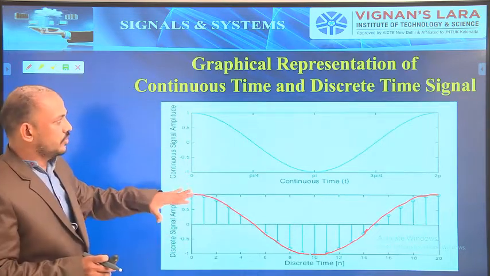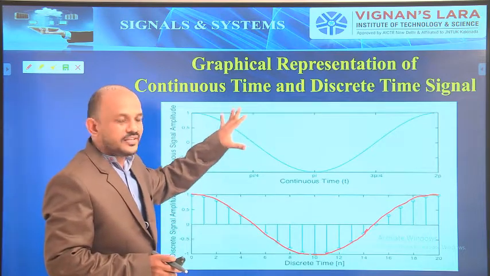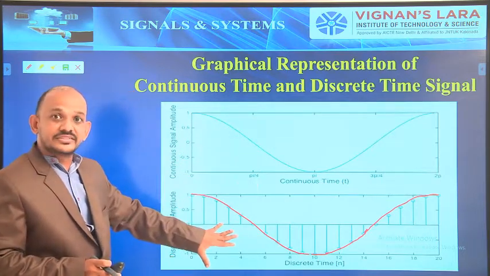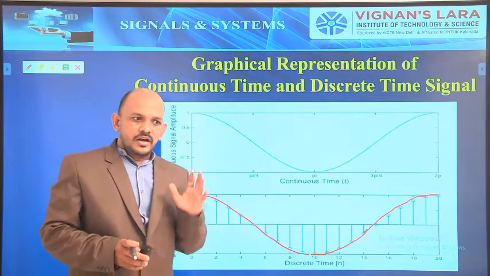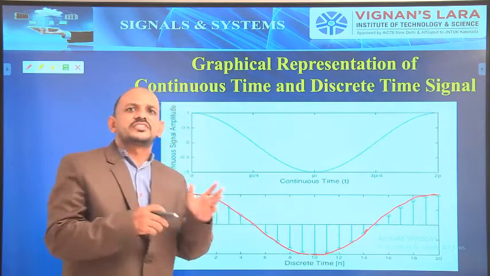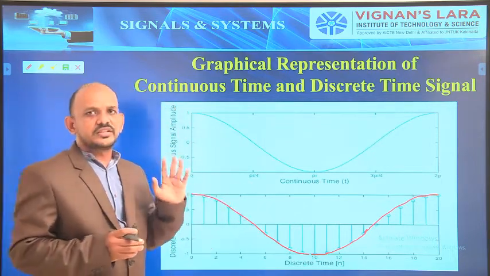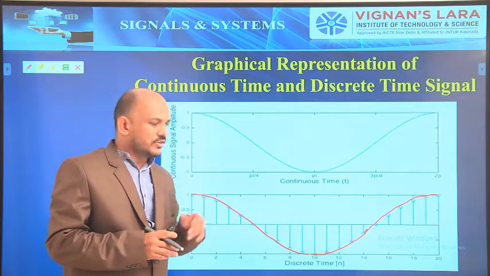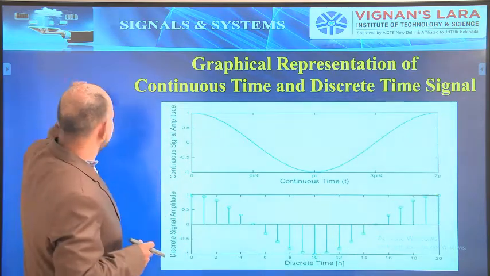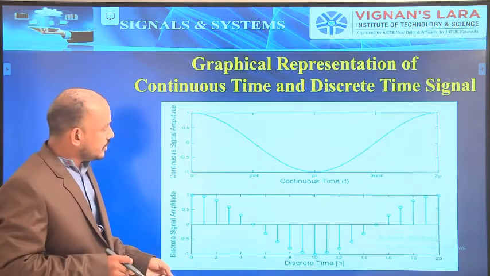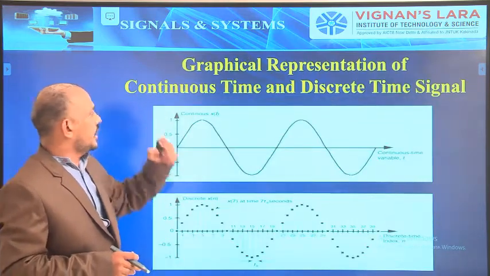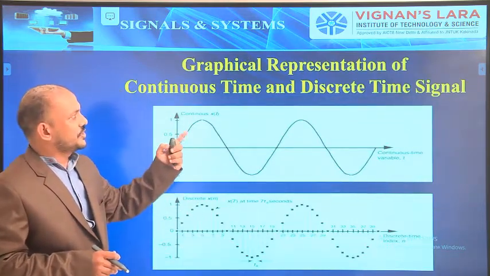Now what you have to understand is what a continuous time signal is and what a discrete time signal is. Here we don't always convert continuous time signals into discrete time signals. In some cases we have direct discrete signals. Next, a graphical representation of the continuous and discrete time signal.